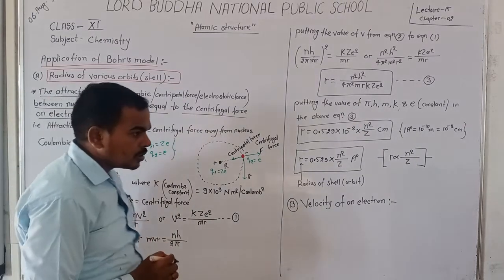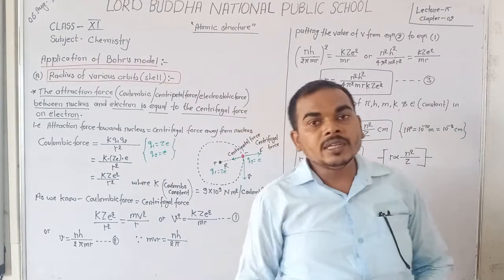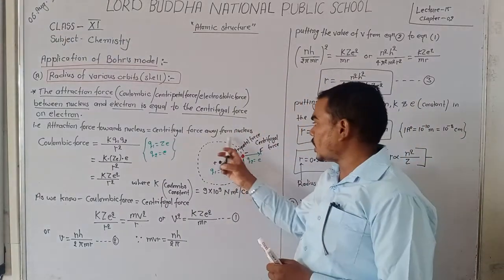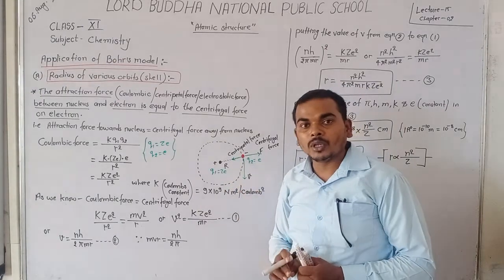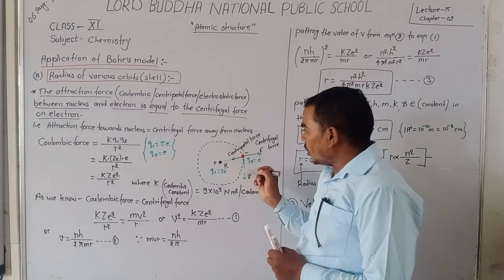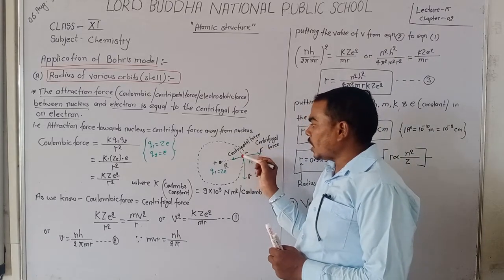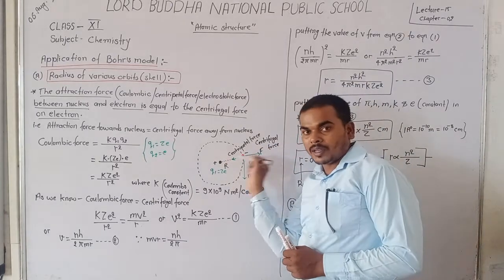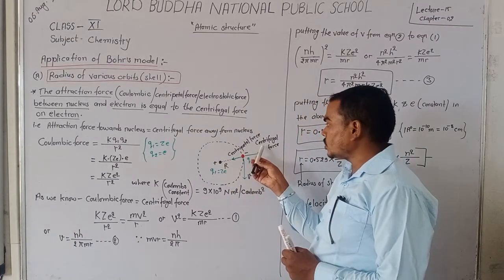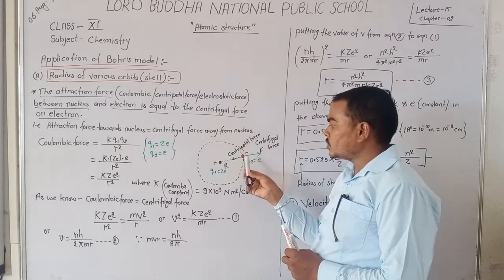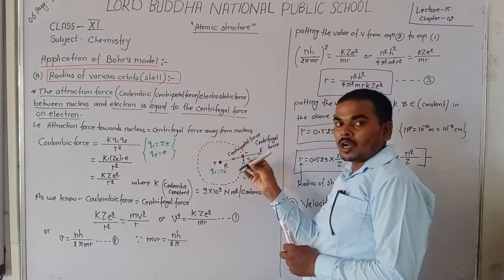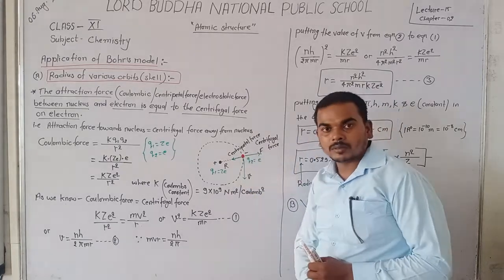Bohr says that for an electron which revolves in a circular path around the nucleus, a centripetal force acts towards the nucleus, but a centrifugal force works just opposite to the centripetal force, outwards from the nucleus.